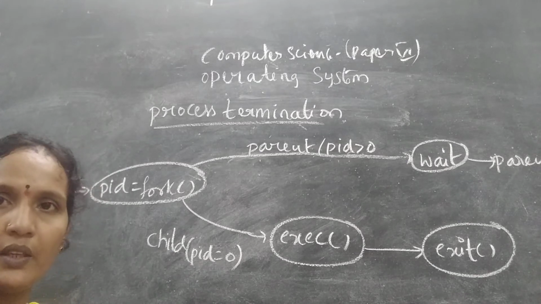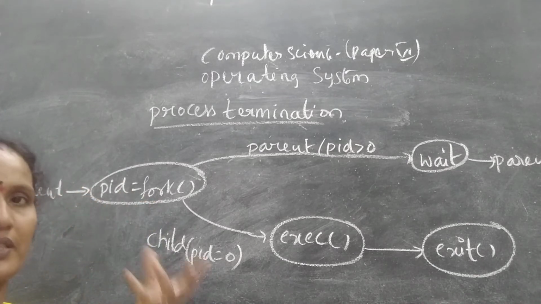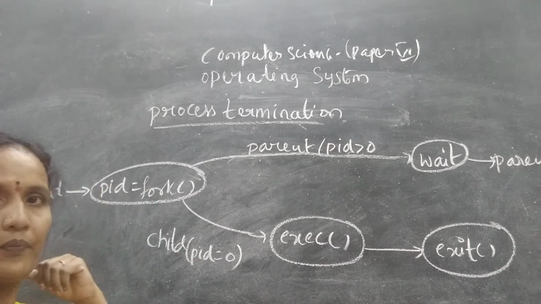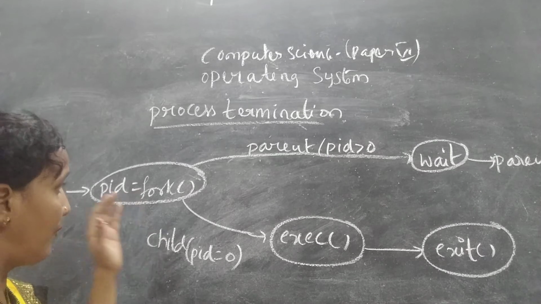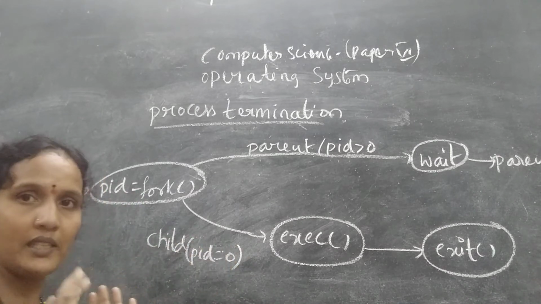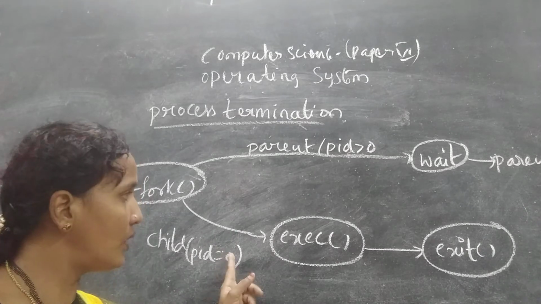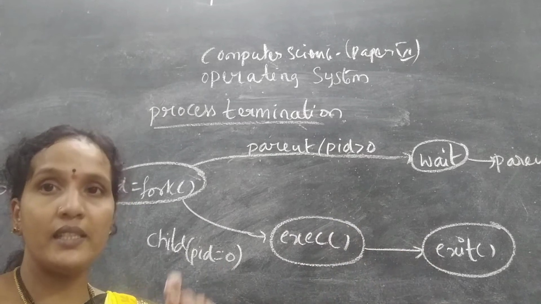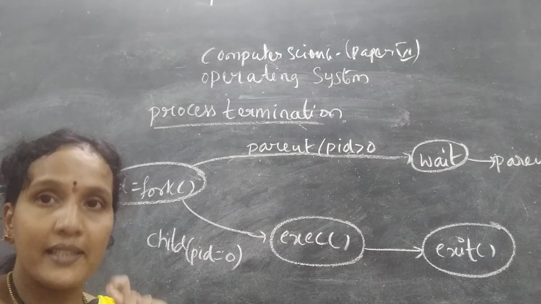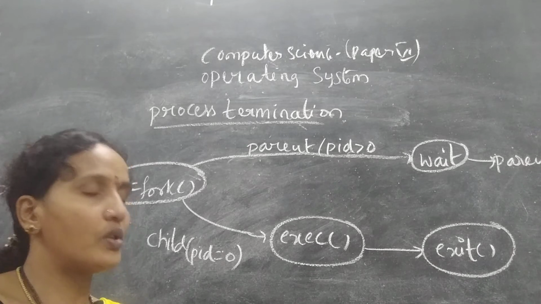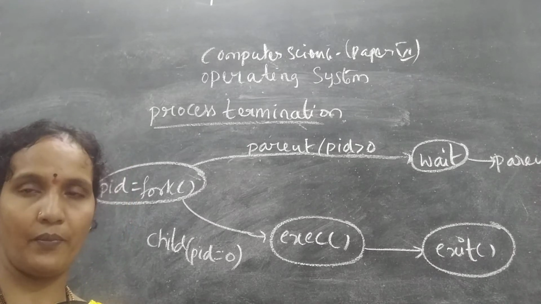Now, what is the pid value? For example, whatever child process is created, that is the child process ID. Now, if pid equals 0, it means the child process is created with no error. So it will be executed and exit. The exit system call is used to terminate the process.